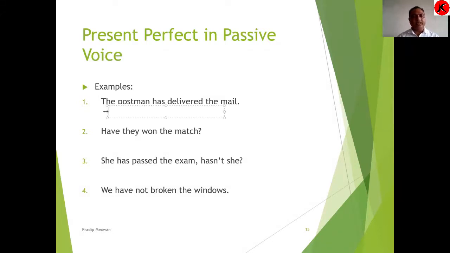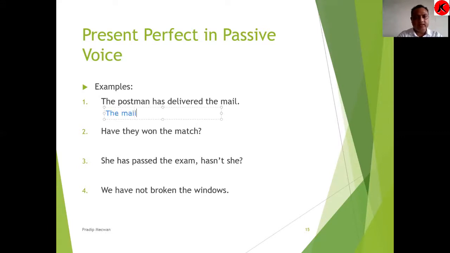Now I have written a sentence: the postman has delivered the mail. From the verb, you have to identify that it is present perfect tense, has delivered. The subject is the postman, has delivered is the verb, and the mail is the object. Since we are changing it into passive voice, the mail will come to the front.